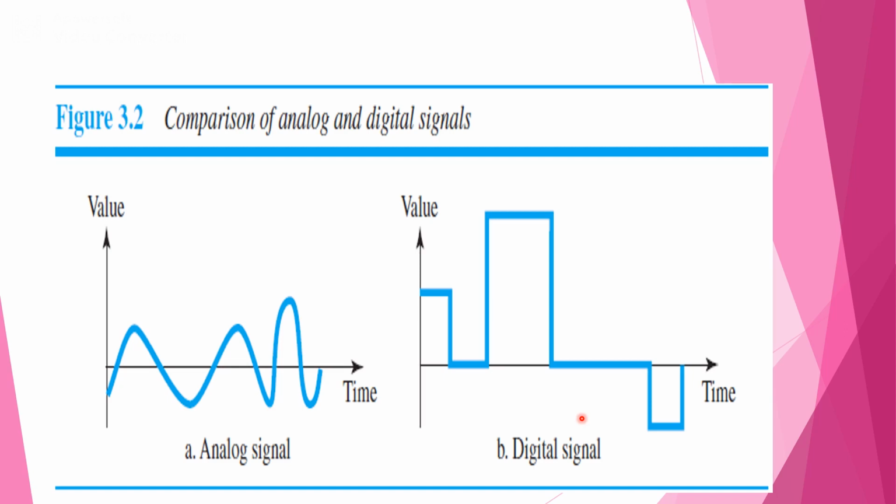A signal can be represented as a function of time, irrespective of whether the signal is analog or digital; that is, it varies with respect to time. However, it can also be represented as a function of frequency.